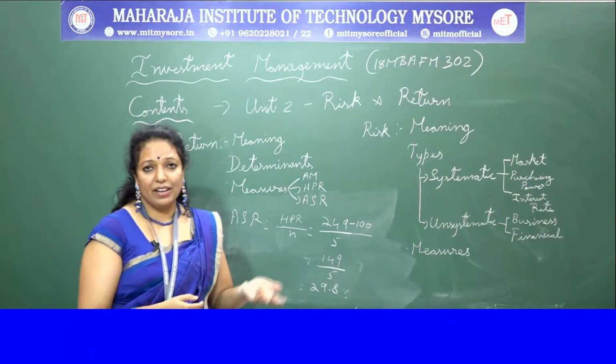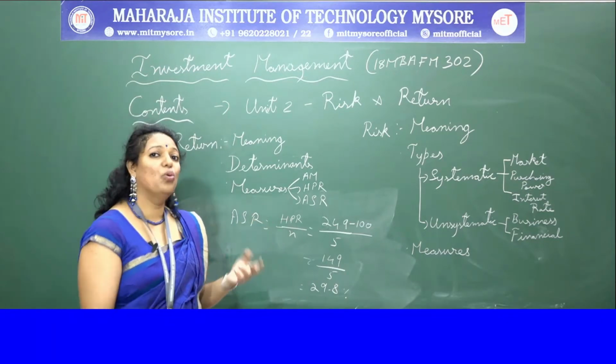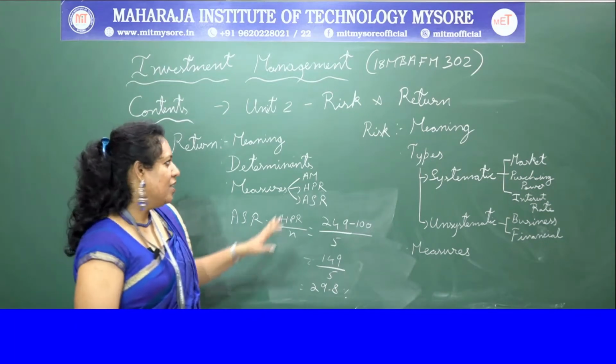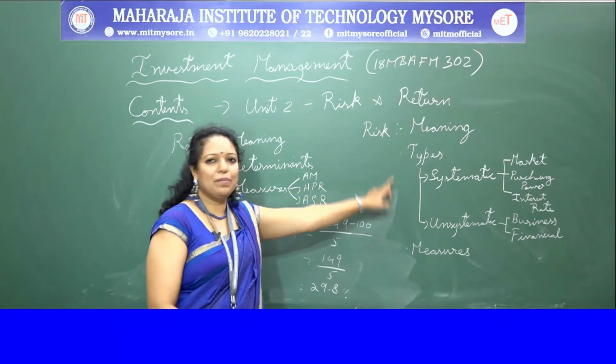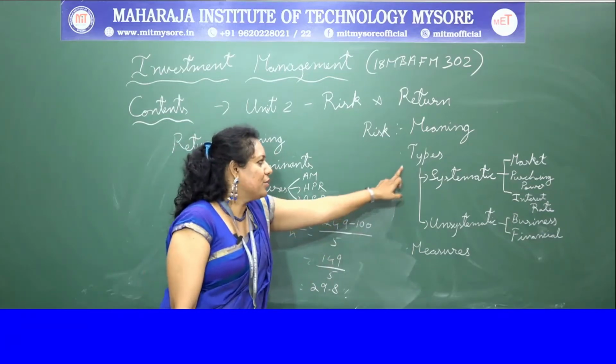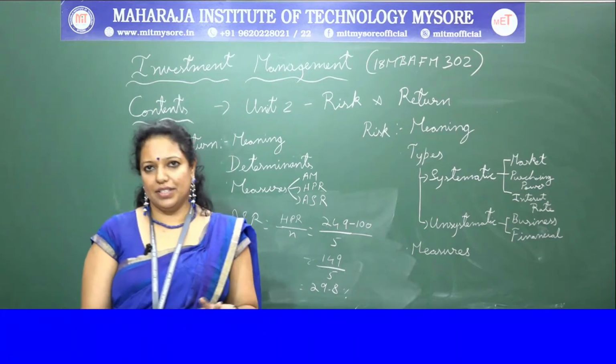So risk can be measured in different ways, but before measuring, let's know what are all the types of risk which we come across. So coming to the types of risk, very important question, one definite question for your exam, which is divided into systematic risk and unsystematic risk.